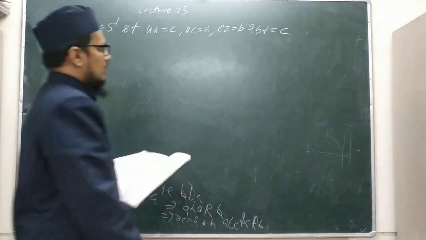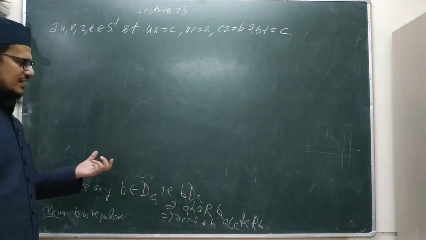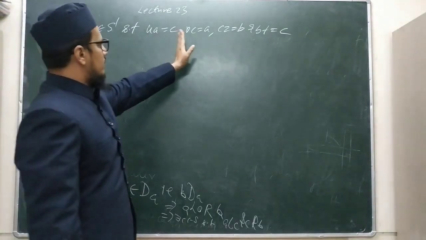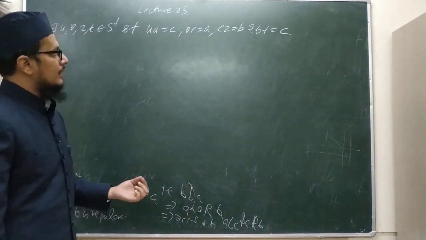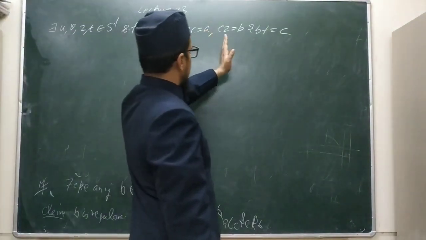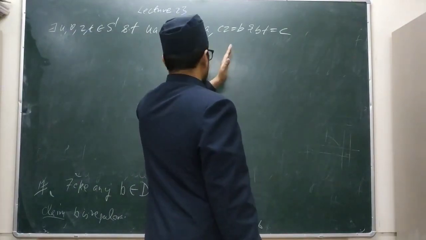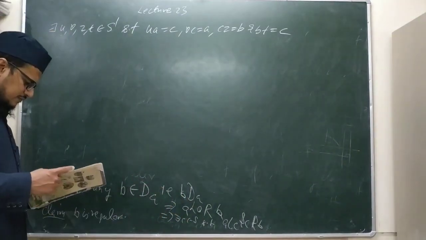Isn't it? It is, isn't it? Why? Because you see A and C are related to each other. So there exists U, V such that UA is equal to C from the left side, and VC is equal to A. And when C and B are connected, then there exists some Z and T such that CZ is equal to B and BT is equal to C. Correct? So these things we have.